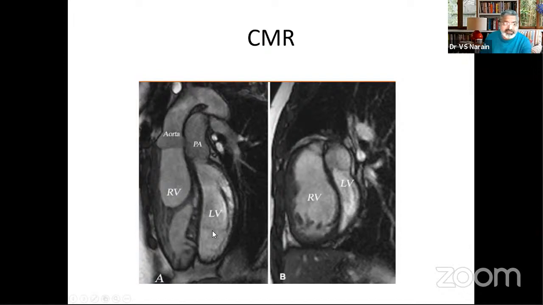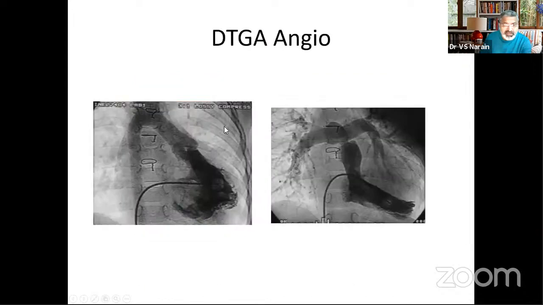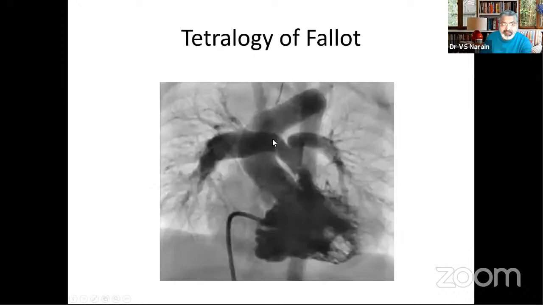The left ventricle, which is smooth, with fine trabeculation, gives rise to the pulmonary artery. You look at the angiogram, you find that the trabecular ventricle gives rise to the aorta, and the smooth ventricle gives rise to the pulmonary arteries. Here, the pulmonary arteries have possibly been banded.